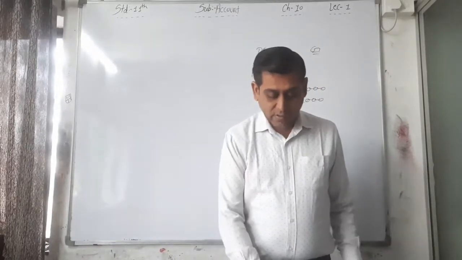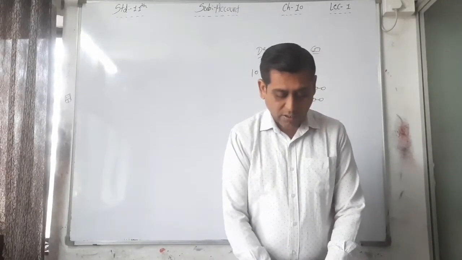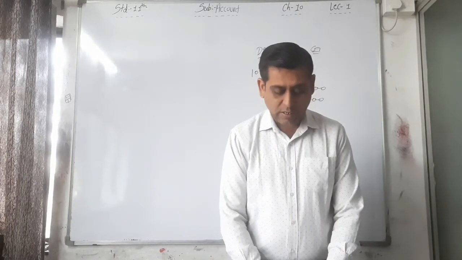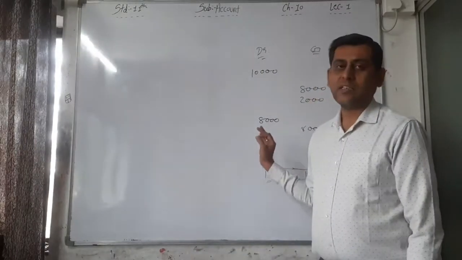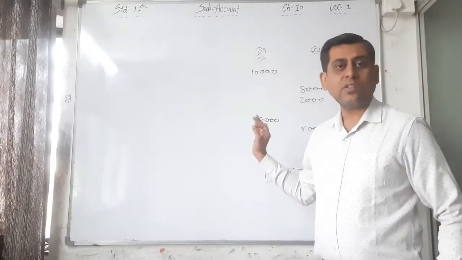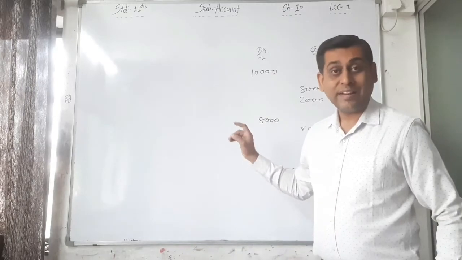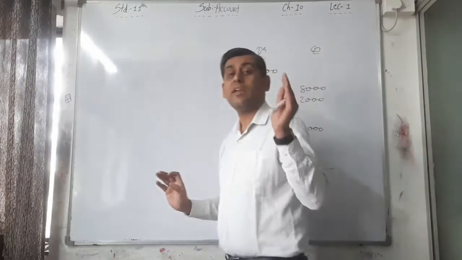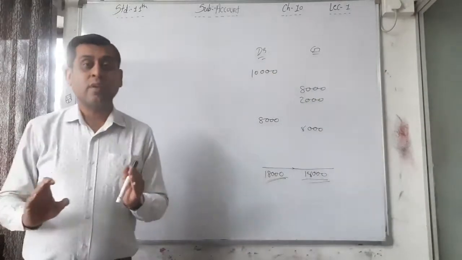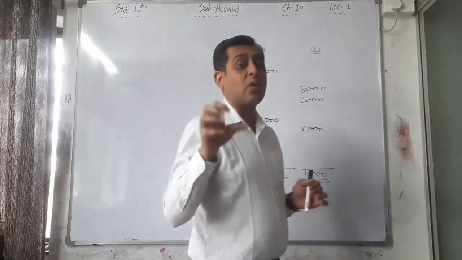After that, these balances are debit or credit. A statement where these balances are disclosed is known as trial balance. Now, the balances are first found in the ledger, in the accounts. Then they are recorded separately in one different statement. In a separate statement, we write down all the balances.